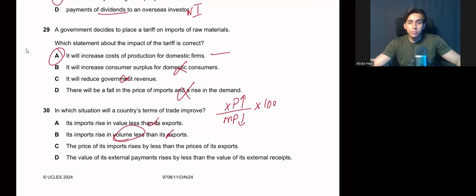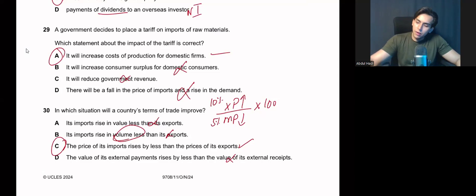We're talking about price. The price of imports rises by less than the price of exports, which means that your export price is rising by 10%, but your import price is rising by 5% only. So this gives us a margin of 5% in export price. So this could be correct. Value of its external payments rises by less than the value of external receipts. No. The answer is C. Everything clear?